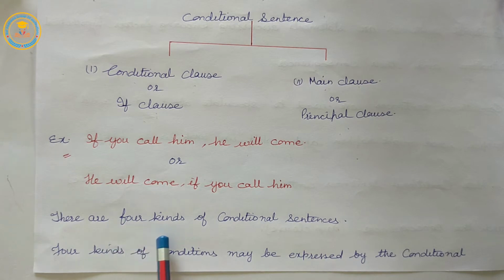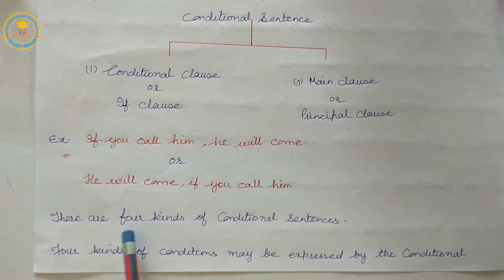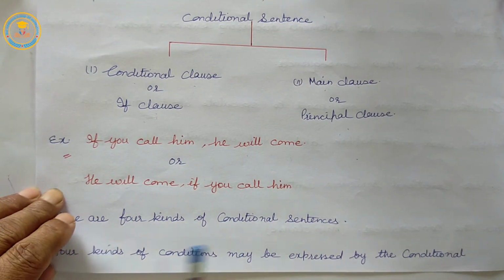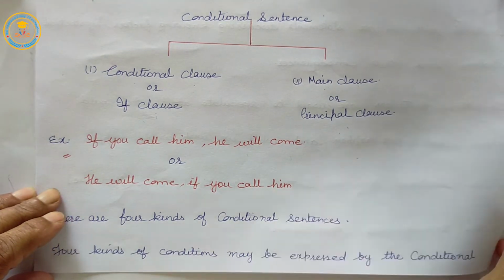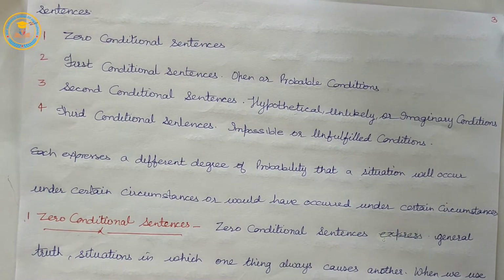There are 4 kinds of conditional sentences. 4 kinds of conditions may be expressed by conditional sentences.